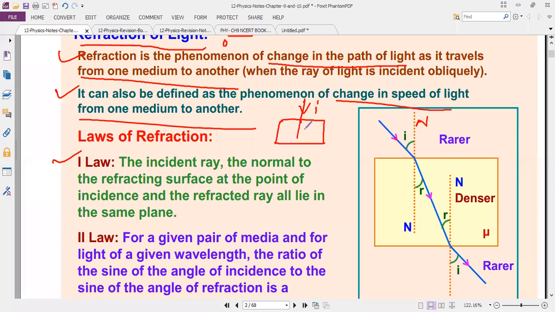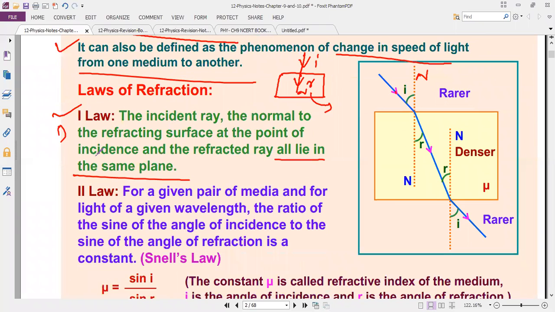So there is no refraction, it is going straight. So this is also the refracted ray, and this is also the normal. The incident ray, the normal to the refracting surface at the point of incidence, and the refracted ray all lie in the same plane. So this is the first one.